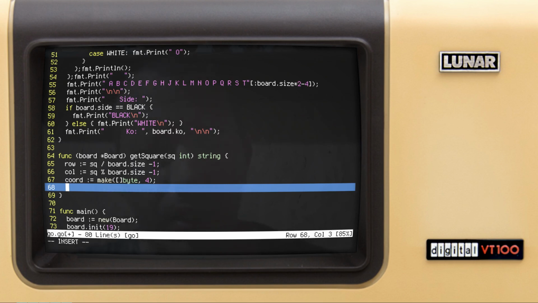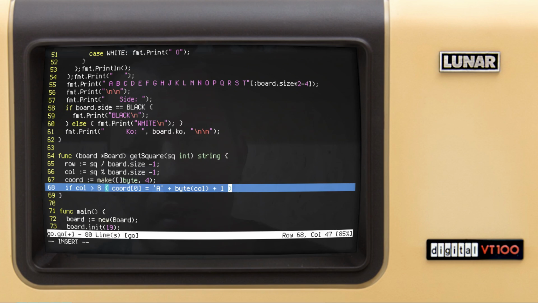So we can say if column is greater than 8, in this case, we want to say coordinate indexed by 0 is going to be equal to, we use an ASCII A as the integer value plus byte, convert into byte our column, and +1.